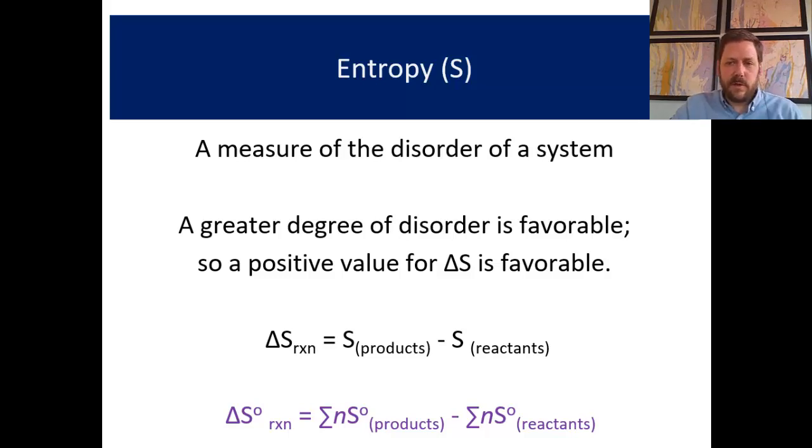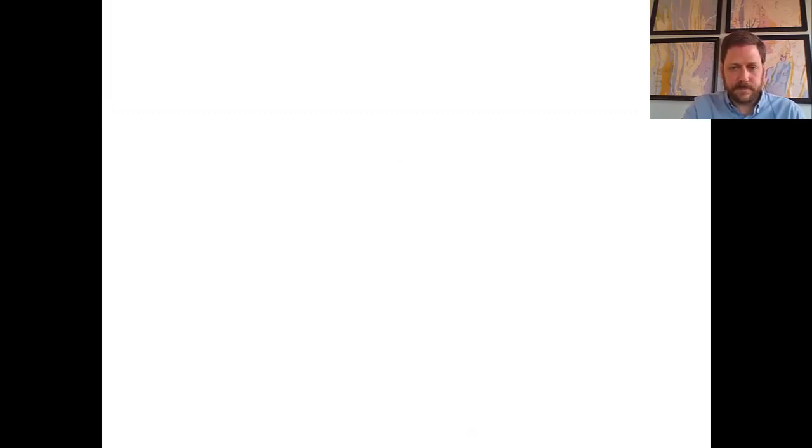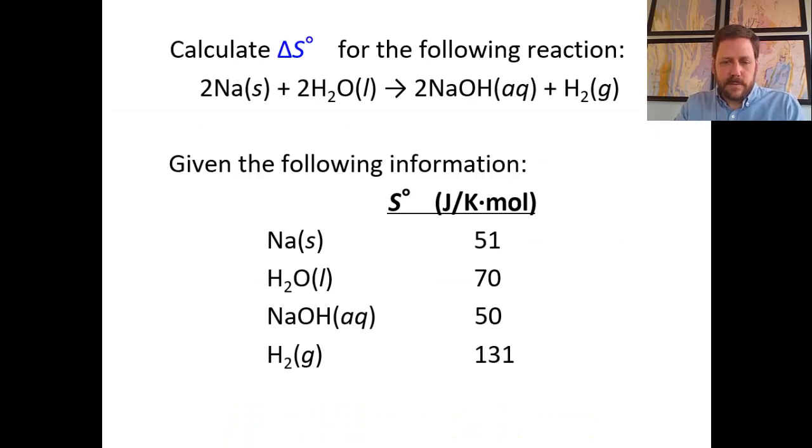You may remember in the fall we would calculate the enthalpy change for a reaction by looking at the standard enthalpy of formation of the products and the standard enthalpy of formation of the reactants. We can do the same here if we want to know the entropy change for a reaction. We look up the standard entropy of products and reactants, and we can calculate the entropy change associated with the reaction.